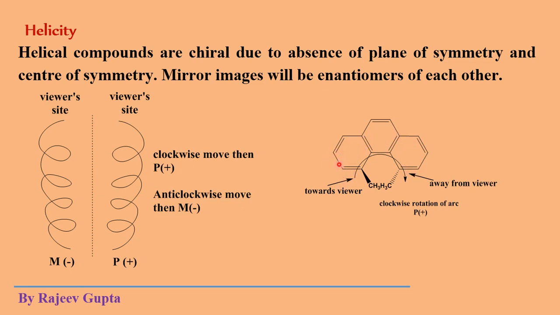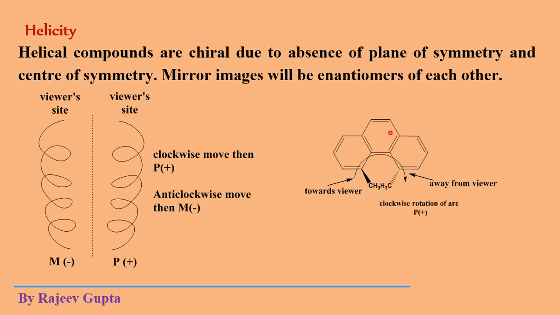Then one terminal of that structure and the other terminal of that structure will not be planar. One portion becomes towards the viewer and the other terminal becomes away from the viewer. So it becomes like a spiral shape, a helical shape. So no plane of symmetry or center of symmetry will be there.